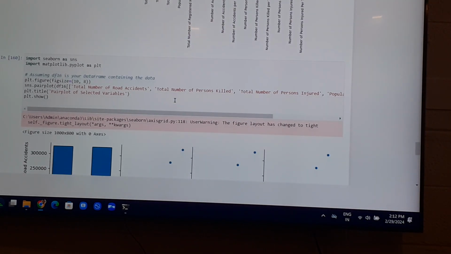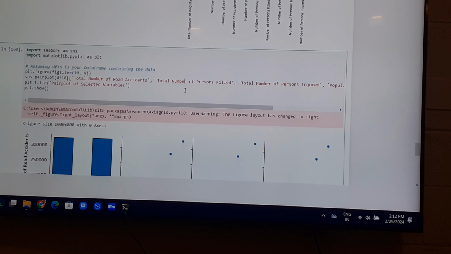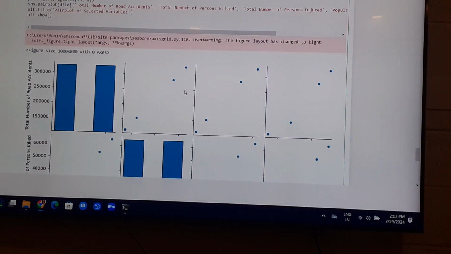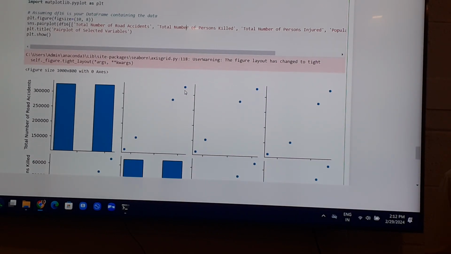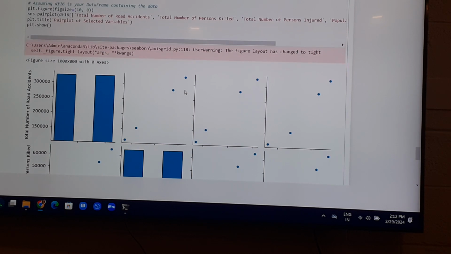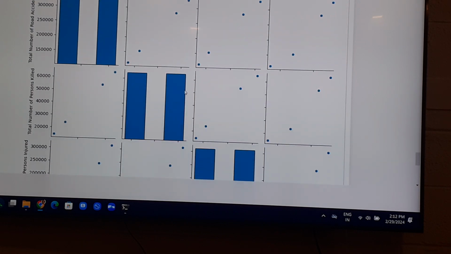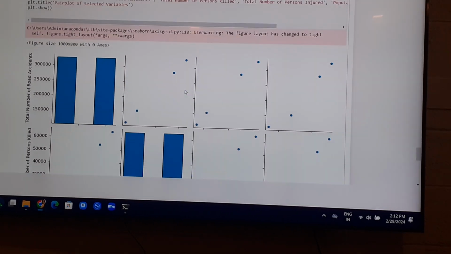Now coming to the last, that is the pair plot. This graph indicates the linear relationship between all the variables, that is total number of road accidents, total number of persons killed, total number of persons injured, and lastly population. By this we can conclude there is a linear relationship between all the variables for this data.